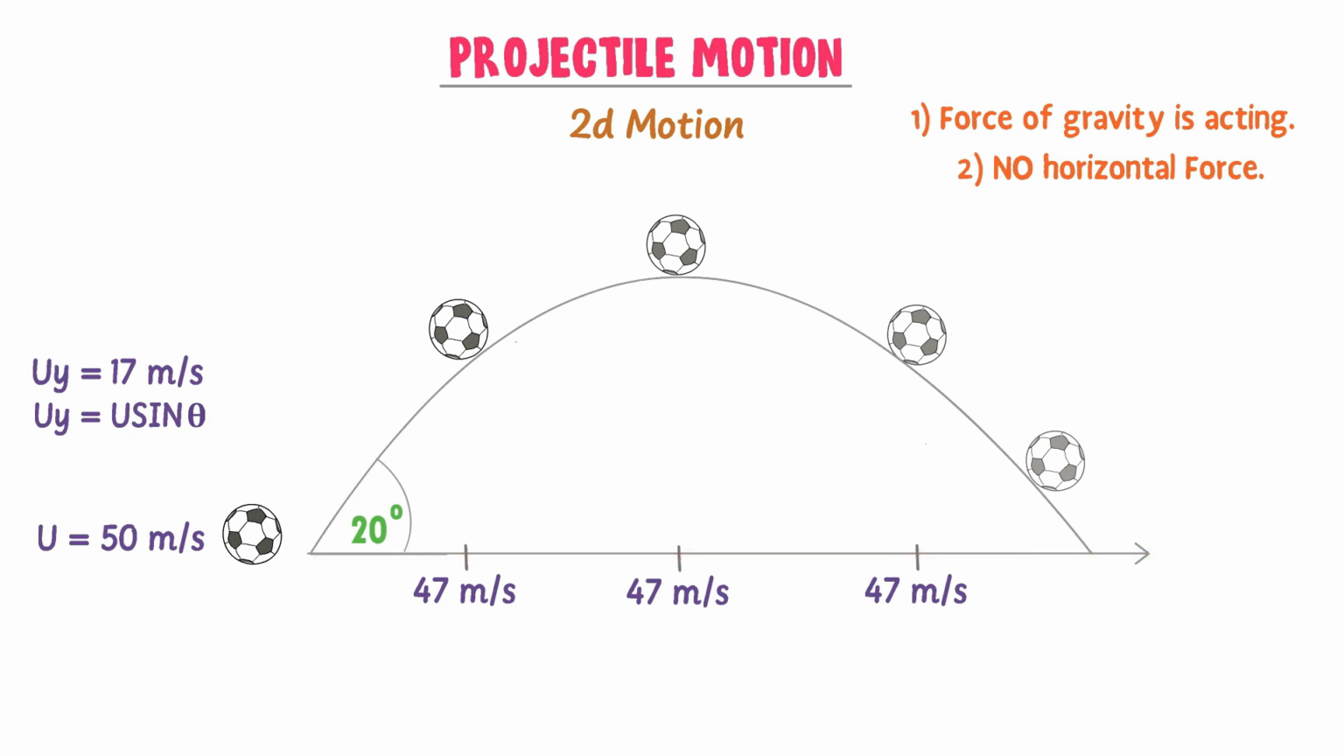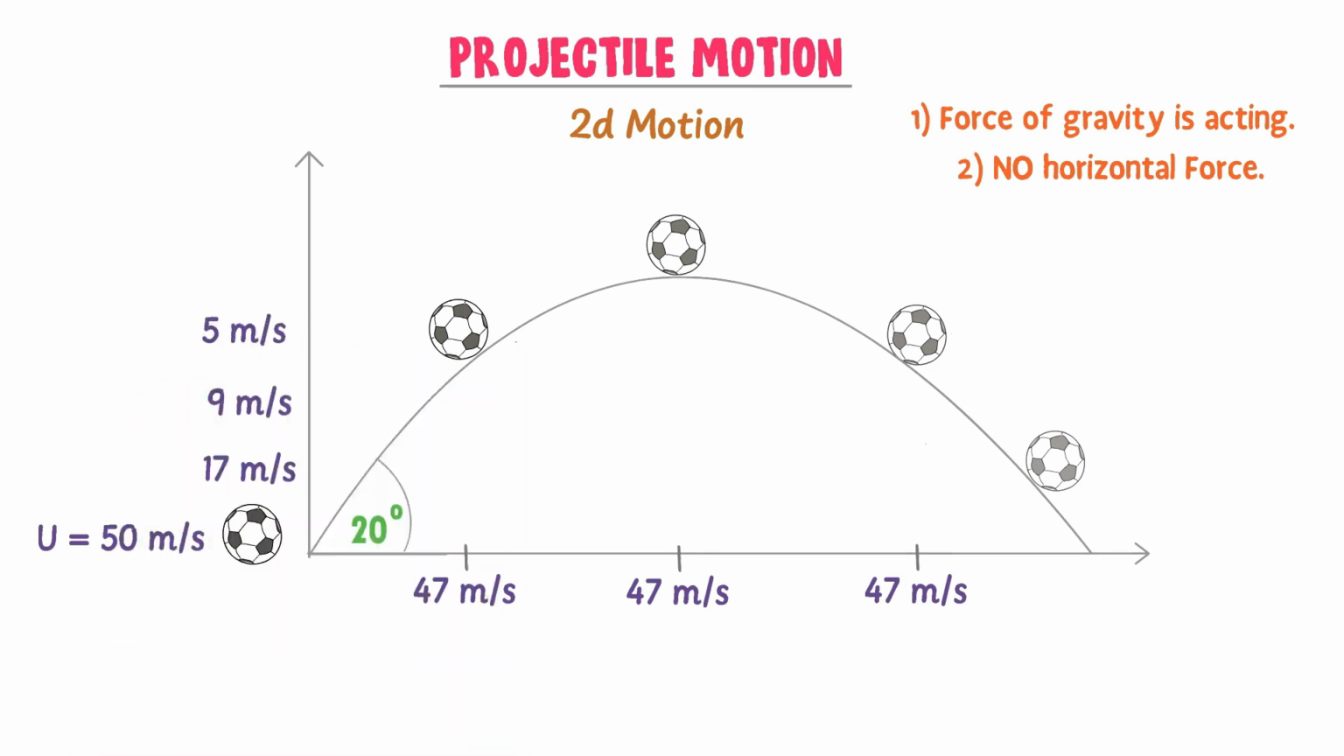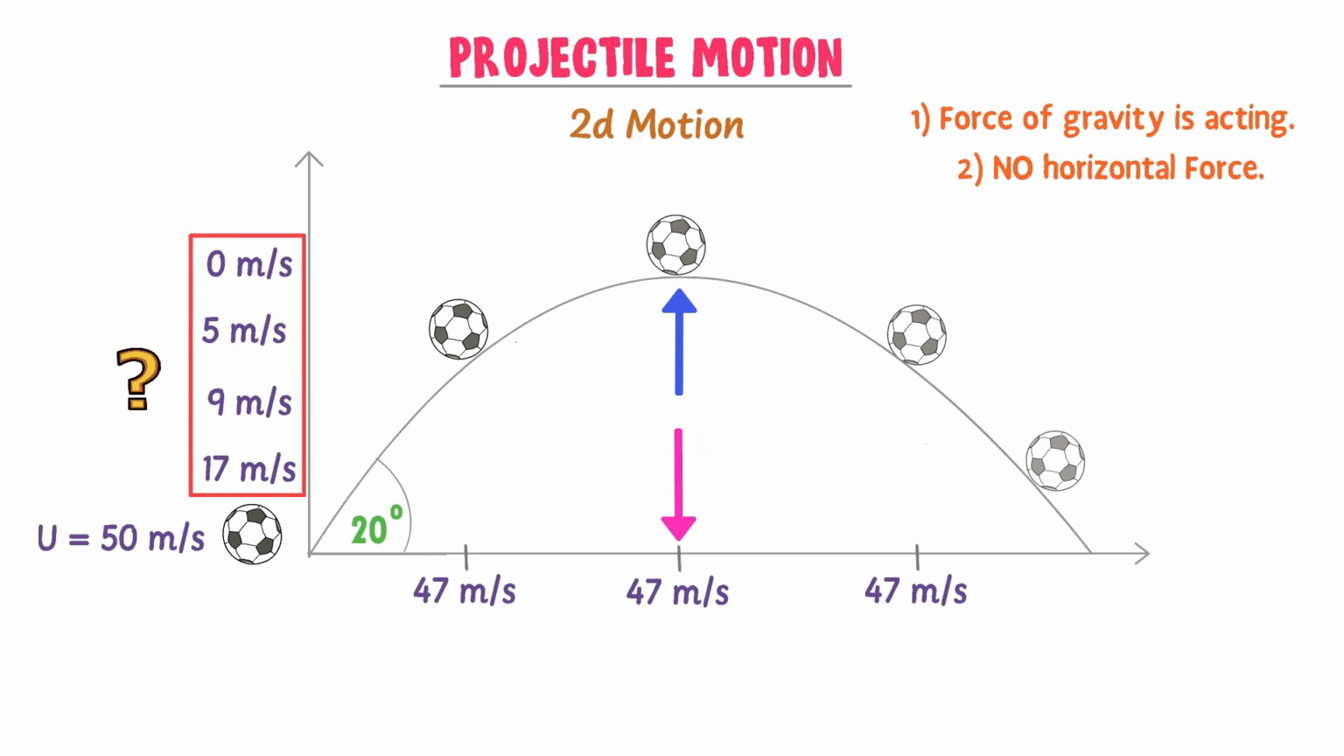Now, what about the velocity of the ball in vertical direction? Well, the initial velocity of the ball in y direction is 17 meters per second. But as the ball gains height, its velocity decreases with the passage of time. For example, at this point it is 9 meters per second, at this point it is 5 meters per second, and finally, the velocity of the ball becomes 0. If you do not understand why the y velocity of the ball decreases, it is because the ball wants to move in the upward direction, but gravity is pulling it in the downward direction and thereby decreasing its velocity.